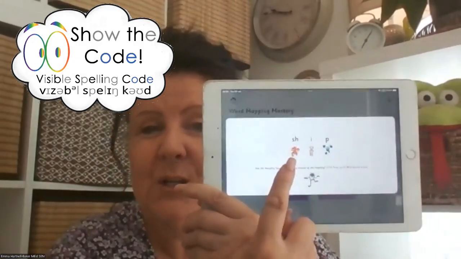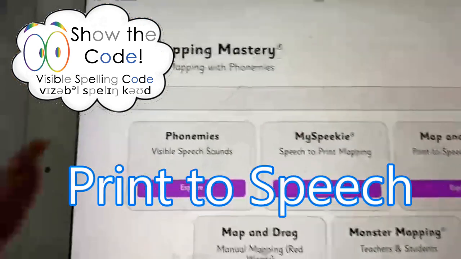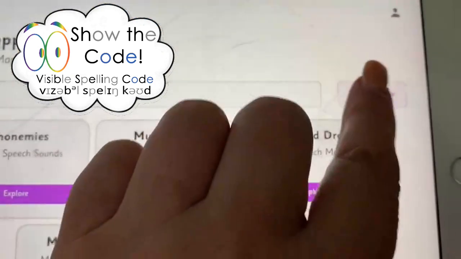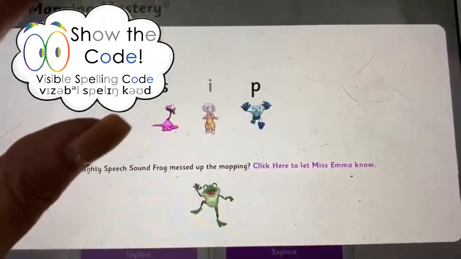So in this word, the phoneme is phoneme sh. And if you know the phonetic symbol, it looks like this. Ship, ship. So much easier this way. We make everything visual and they can hear the sounds. They can put it all together, show the code. Sip, sip.